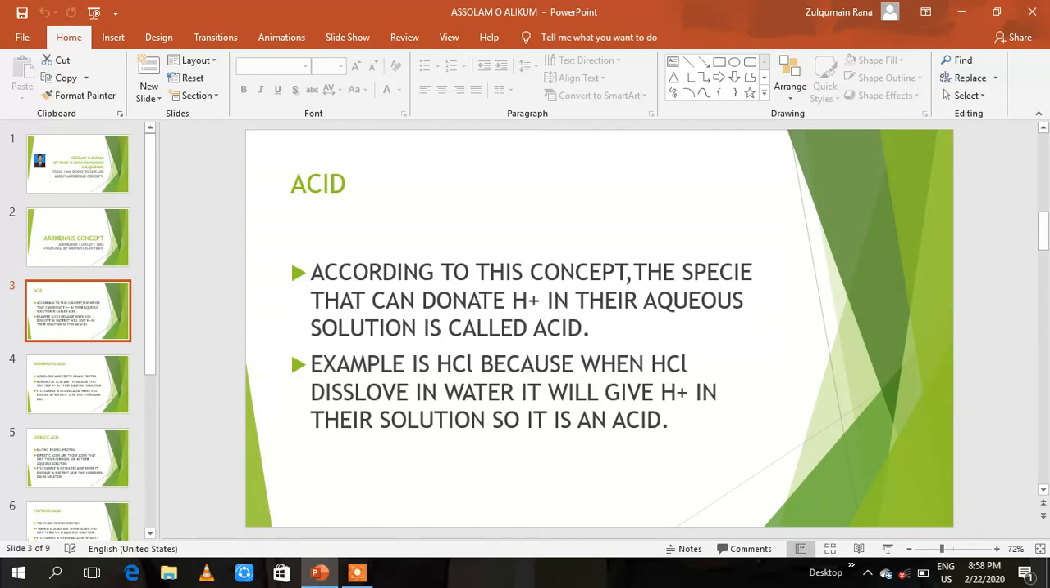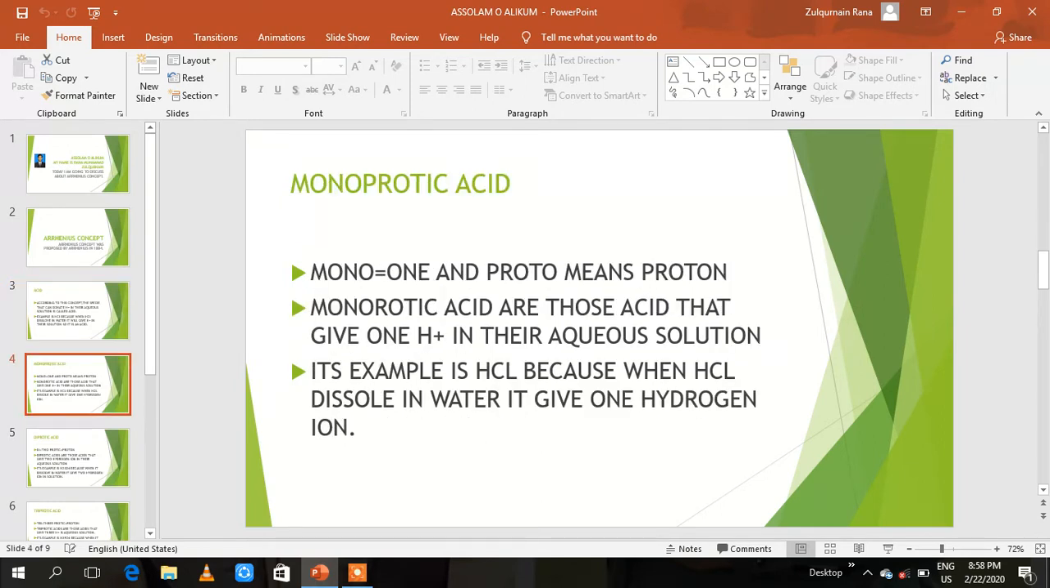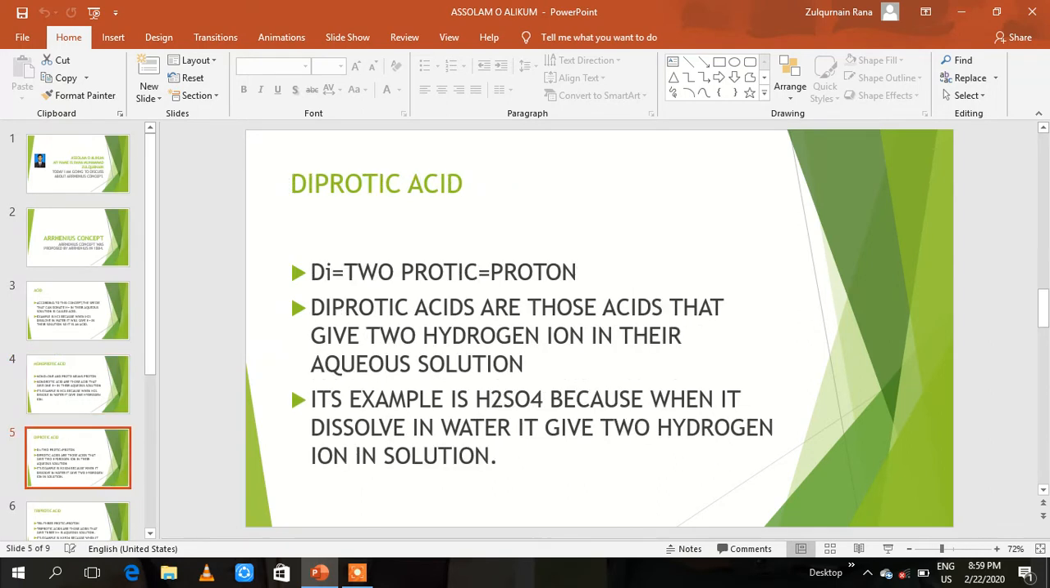In Arrhenius concept, acid is further divided into monoprotic acid, diprotic acid, and triprotic acid. First of all, we will discuss monoprotic acid. Mono means one, proto means proton. Monoprotic acids are those acids that can give one hydrogen ion in their aqueous solution. Its example is HCl, because when HCl dissolves in water, it will give one hydrogen ion. As it is giving one hydrogen ion, it is a monoprotic acid.